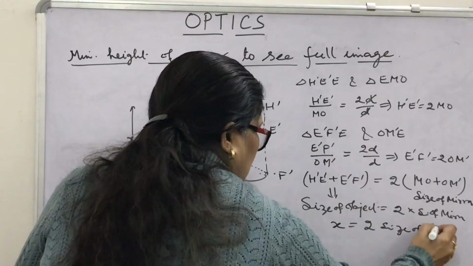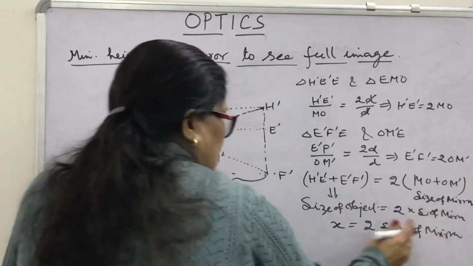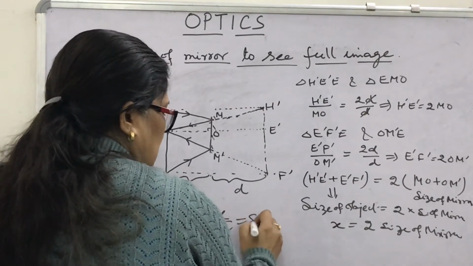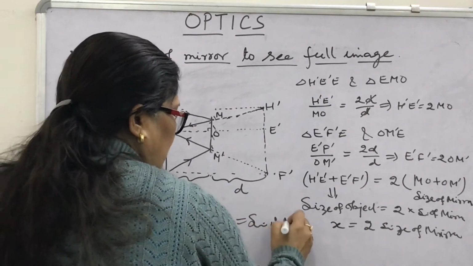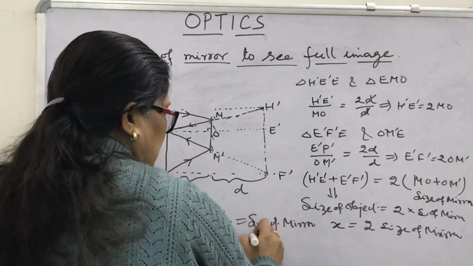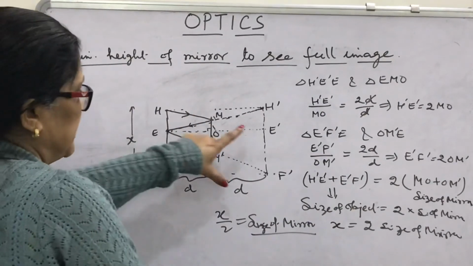What is the conclusion here? That size of mirror is X by 2. So X by 2 is the minimum size of mirror. This is the minimum size of mirror to see the complete image.